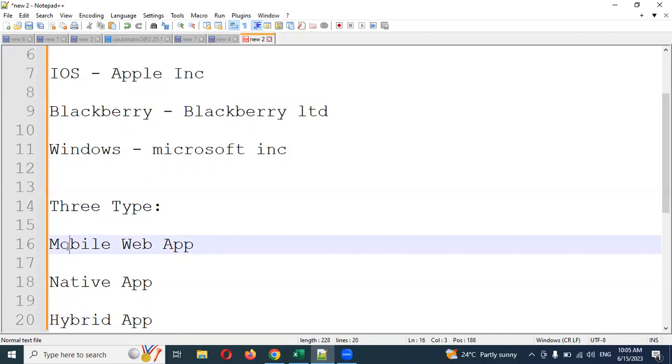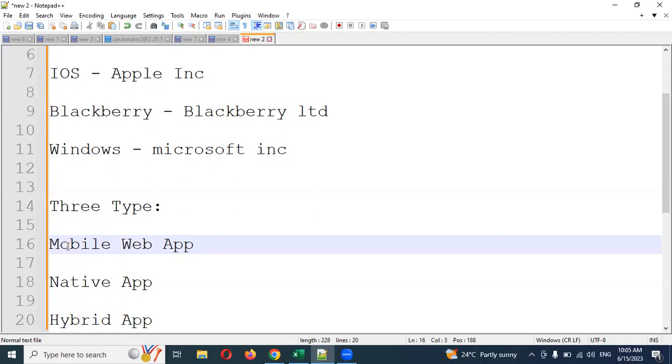In a similar format, we connect with a mobile app using Appium, through Chrome or Firefox, any browser. In that browser we open any website and do all the operations. That is called a mobile web app. This is the simplest way, I'm not going to give the complex way.